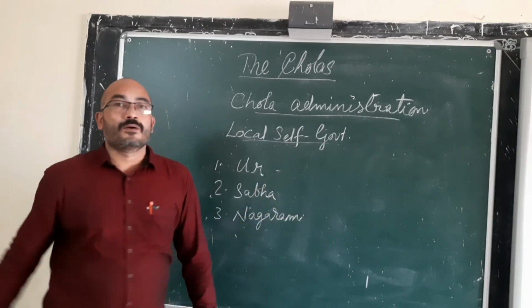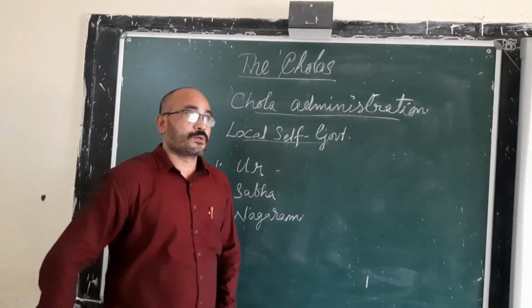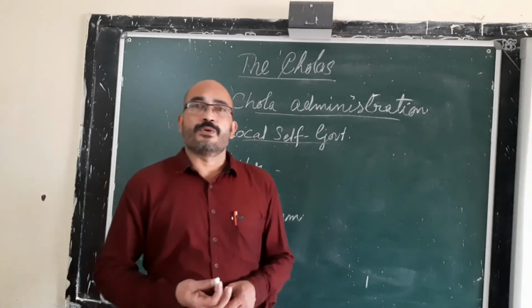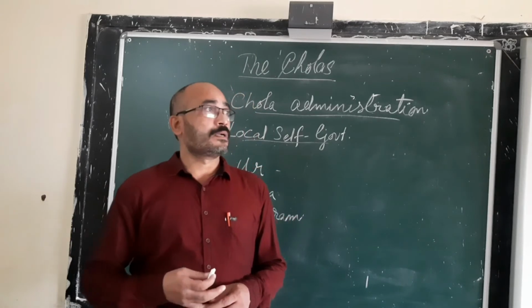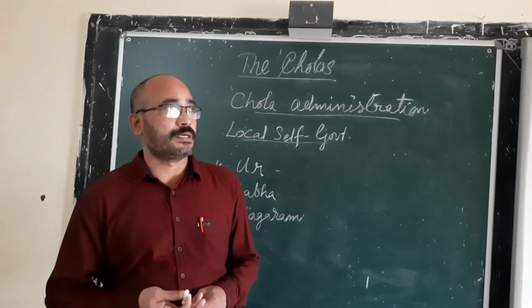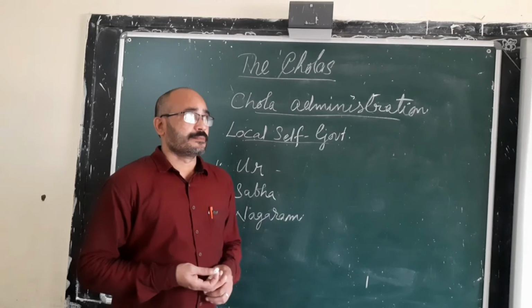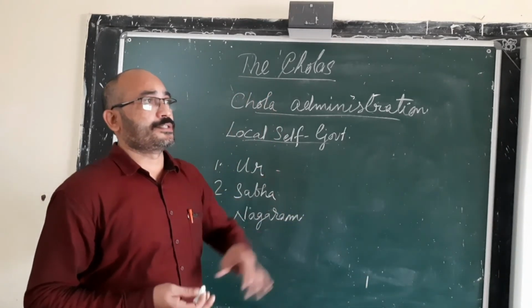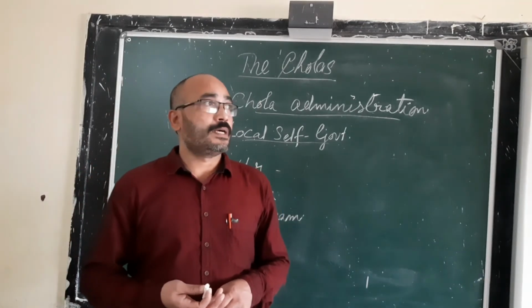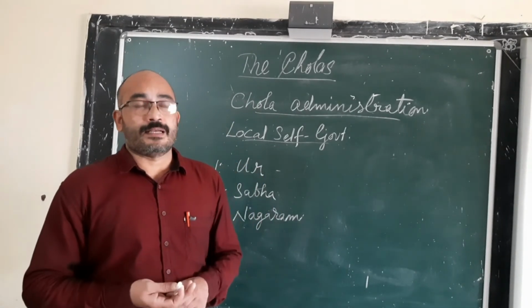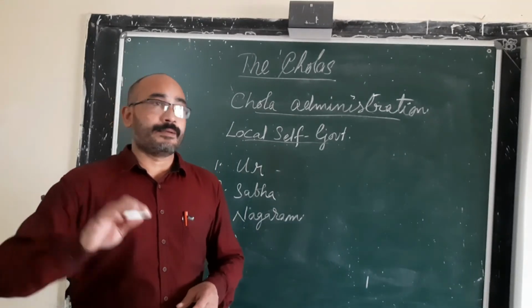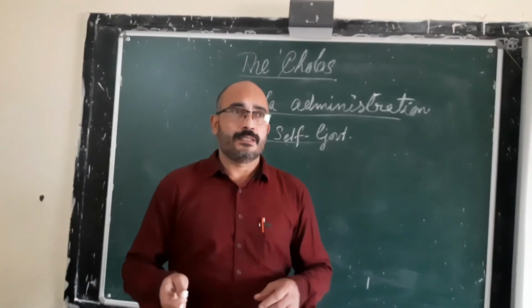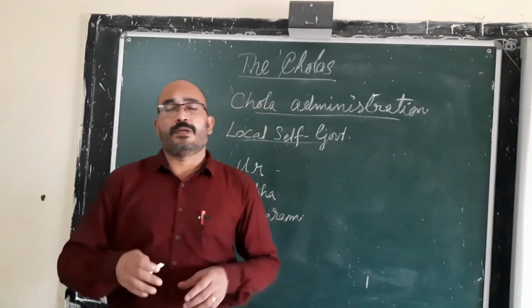Ur was a common assembly. The villagers were members of the Ur. Villagers, common people, were members of the Ur. That means the people who held the land, the landowners, belonged to different classes. All types of people held the land, and these landowners had an assembly, and that is called Ur.